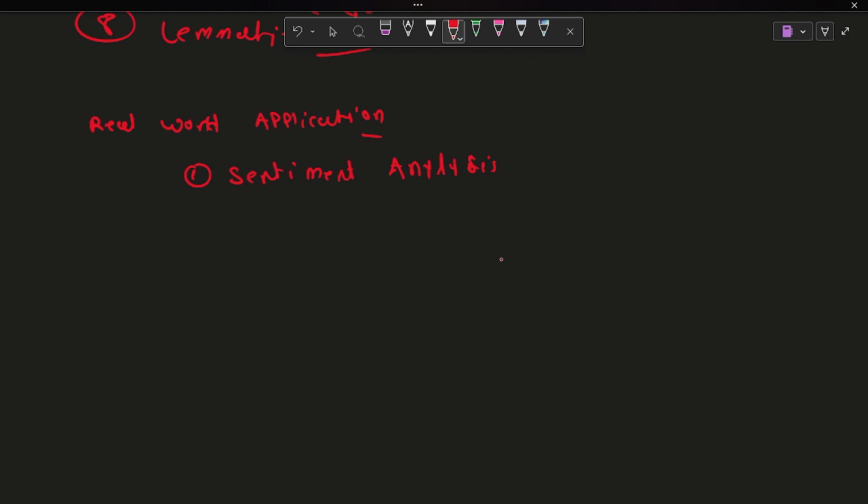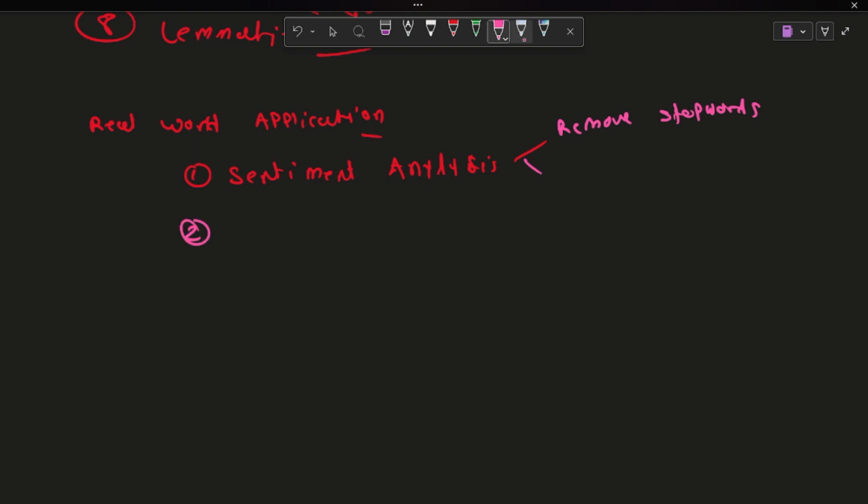For sentiment analysis, we perform tasks like removing stop words, right?